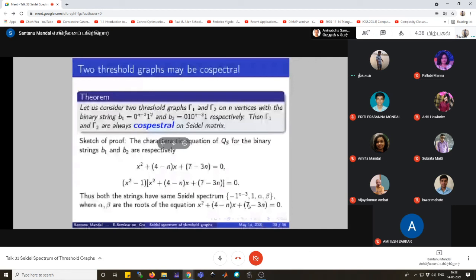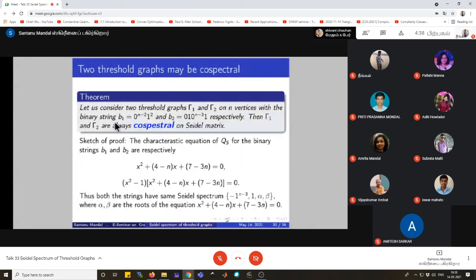I conclude this presentation by showing that two non-isomorphic threshold graphs may be co-spectral with respect to the Seidel matrix. Although it is well known that two non-isomorphic threshold graphs are not co-spectral with respect to the adjacency matrix, here we see that this property is violated if we consider a Seidel matrix.